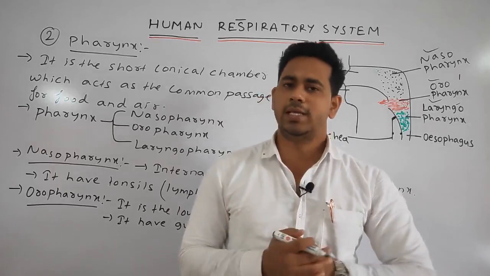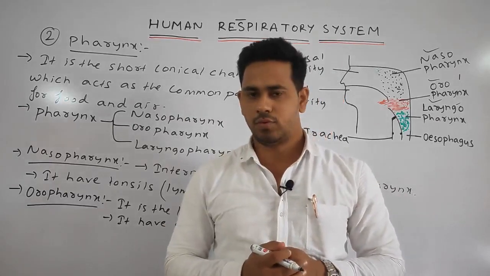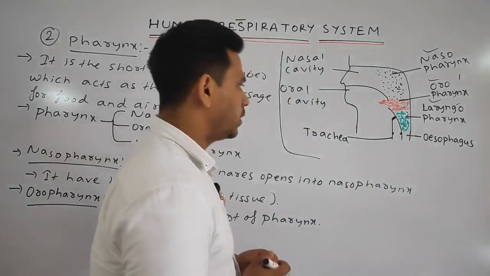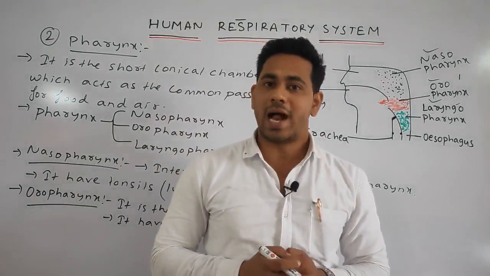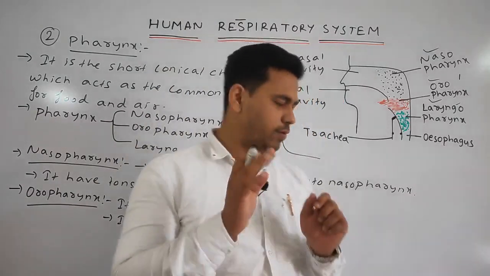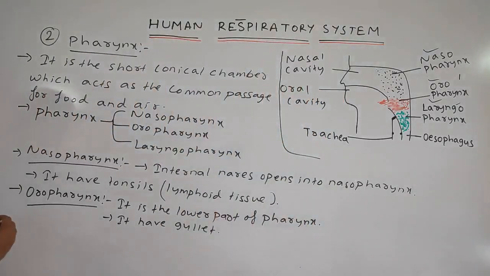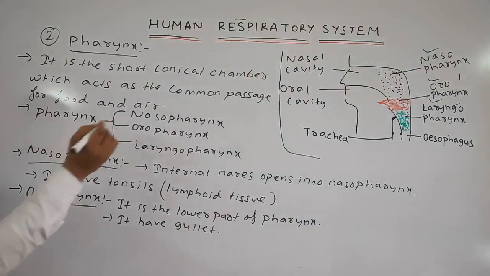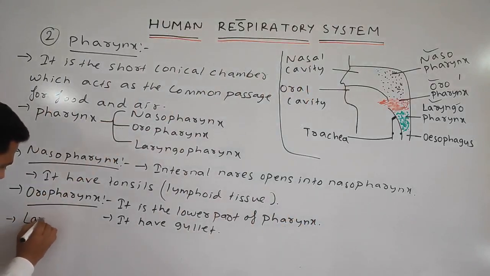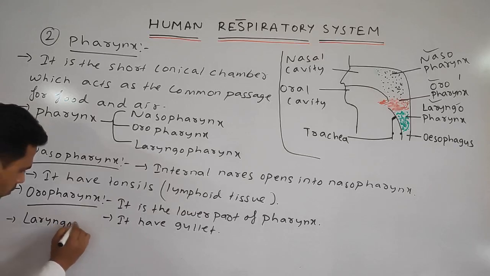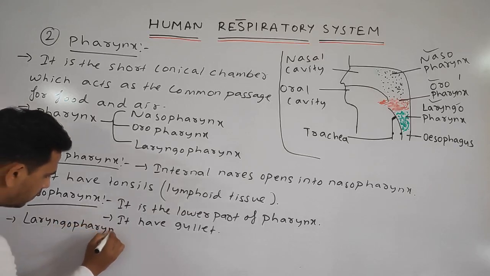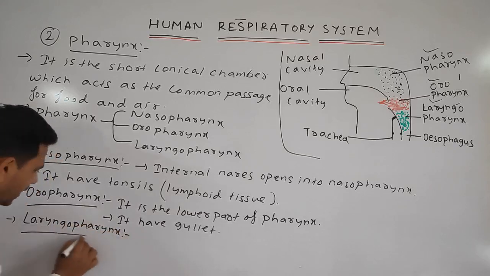Or simply we can say it is the region which consists of the glottis, which is guarded by the epiglottis. First I'll write, then I'll make you understand. Third portion is the laryngopharynx. What is laryngopharynx?